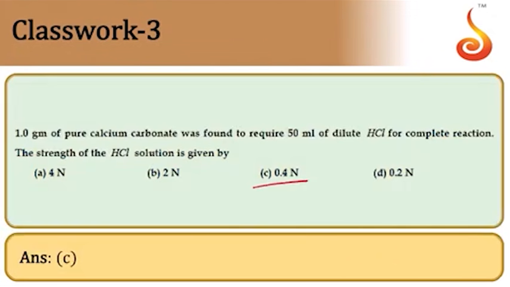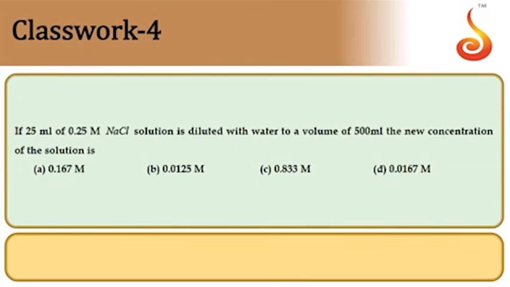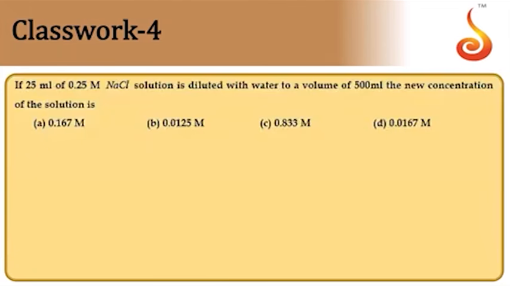Then next one, 25 ml of 0.25 molar NaCl solution was diluted with water to a volume of 500 ml. The new concentration of the solution is, so it is a dilution process, so the formula to be applied is M1V1 is equal to M2V2.